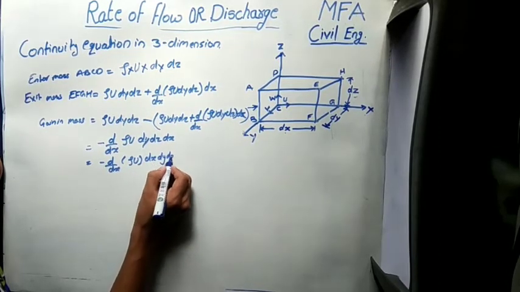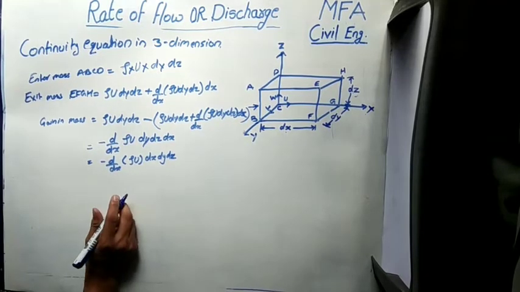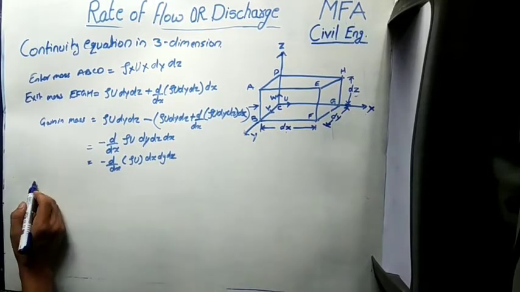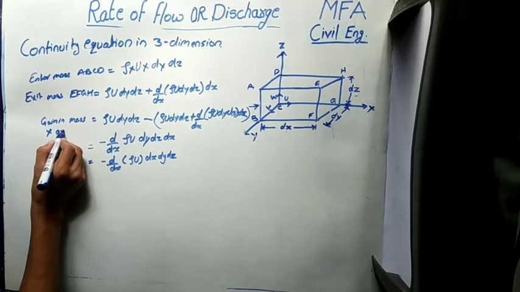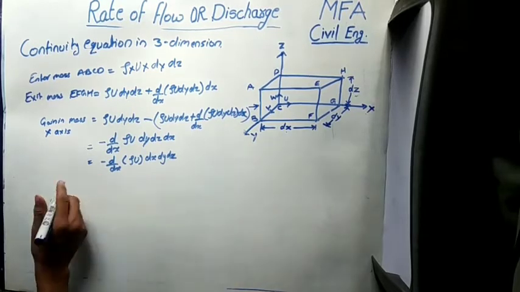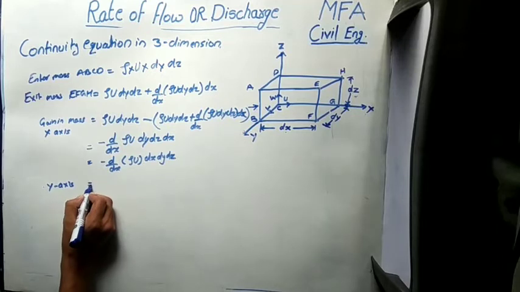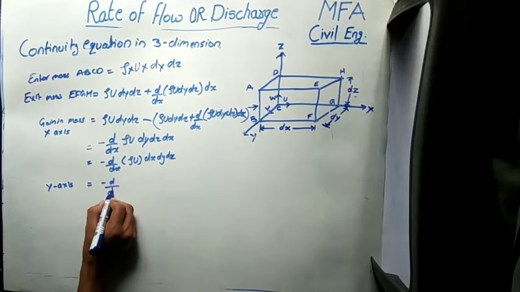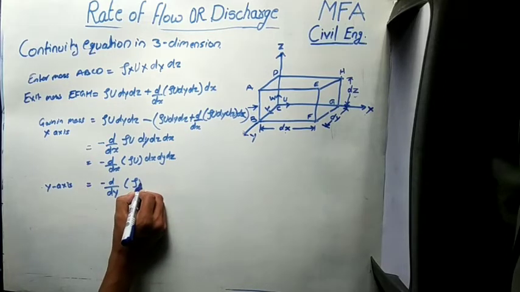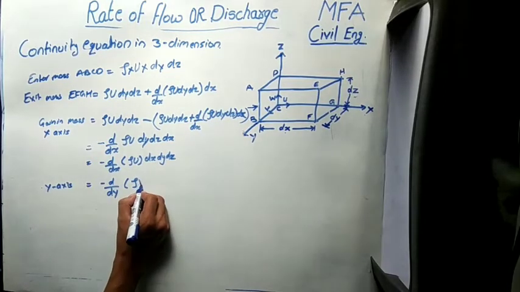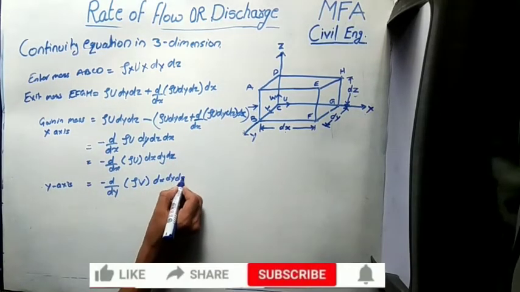Similarly, this is the gain in the mass in the x axis direction. Then the gain in the mass in the y direction is equal to minus ∂/∂y of ρv, where v is the velocity component in the y direction, into dx dy dz.